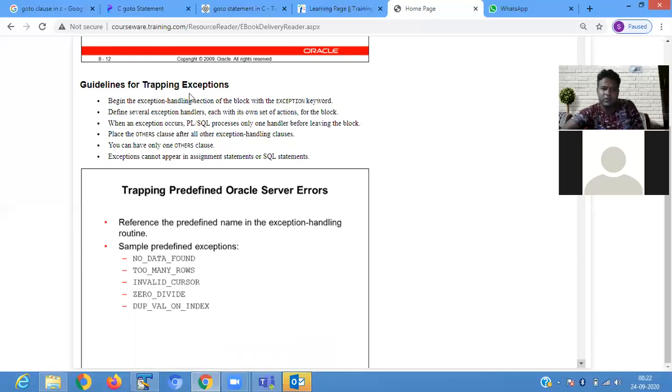So what is the guideline for trapping an exception? Begin the exception handling block with the EXCEPTION keyword. By the EXCEPTION keyword, you can define the exception block. Define several exception handlers, each with its own set of actions. When an exception occurs, when the exception arises, PL/SQL processes only one handler. Only one handler will be processed before leaving the block. Place the OTHERS clause after all other exception handling clauses. You can use only one OTHERS clause. Exceptions cannot appear in an assignment statement or SQL statement.